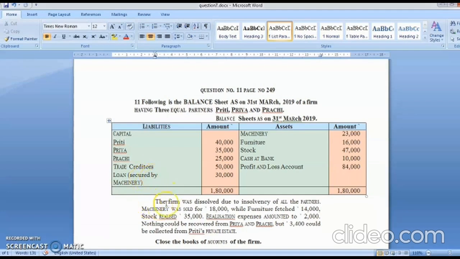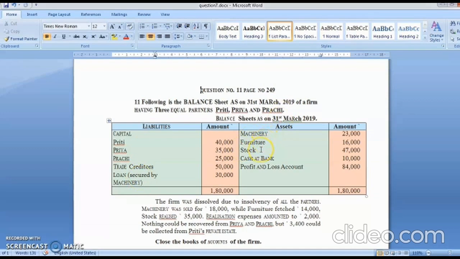So you can see here, machinery was sold for 18,000. Loan is 30,000. So if you subtract 18 from 30, you'll get 12,000. The 12,000 will become your unsecured creditors. So later on, you'll have two creditors, creditors 50,000 and loan 30,000. You'll transfer everything. Partners' capital will be transferred to partners' capital account. Trade creditors will be transferred to creditors account. Loan will be transferred to loan account.